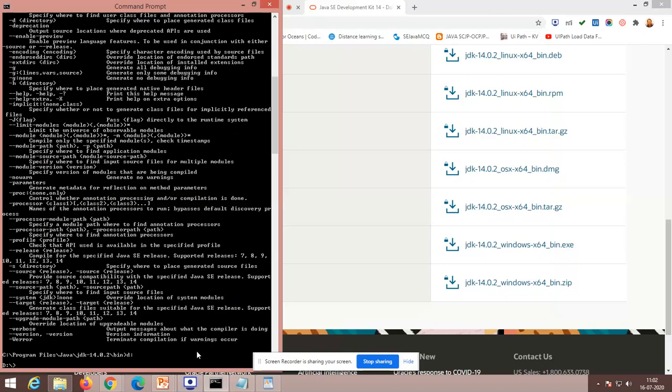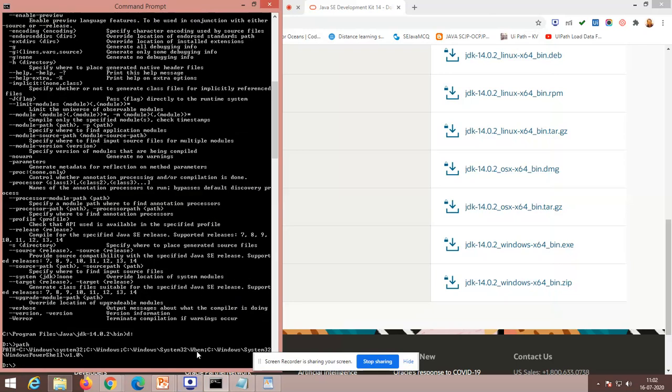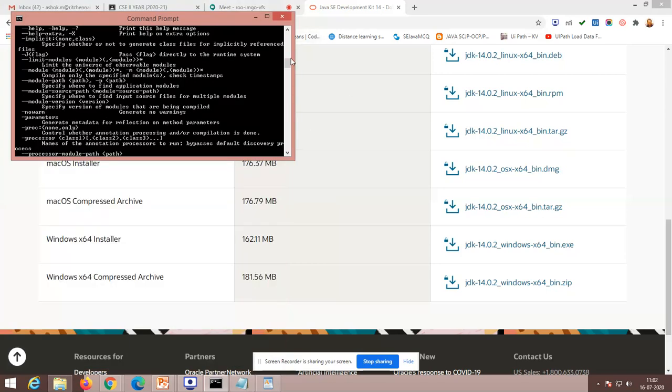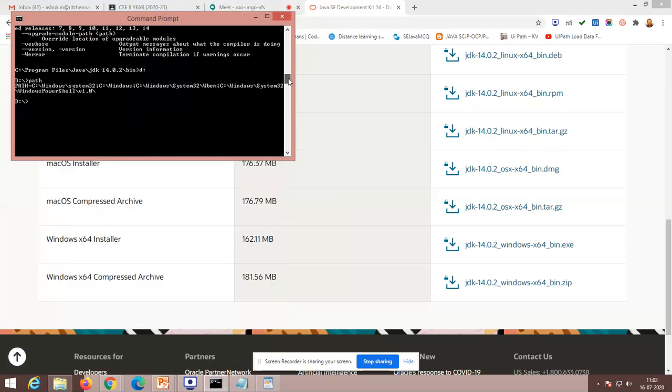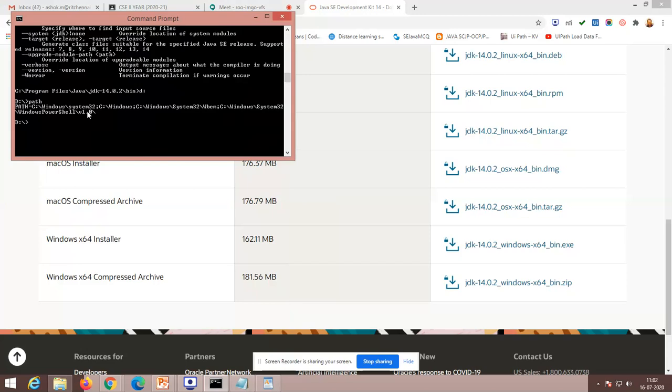In this place, I need to set my path. So what is path? Path is the environment variable. See that? Already we have some built-in paths available, which are set by the operating system itself. So what do you have to do? This is the command. Please make a note of this.